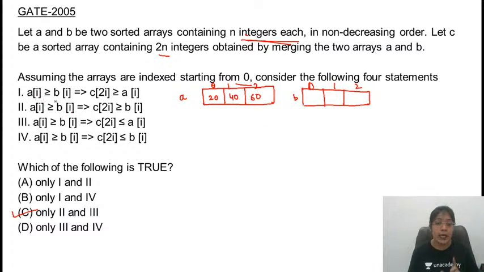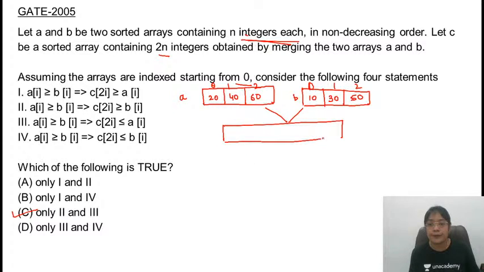A of I, A of 0 की value या तो B of 0 की equal होगी या फिर B of 0 की value will be less. So let's consider the less value. 10, 30 and 50. When you will be merging these two arrays, this is going to form the resultant array C.